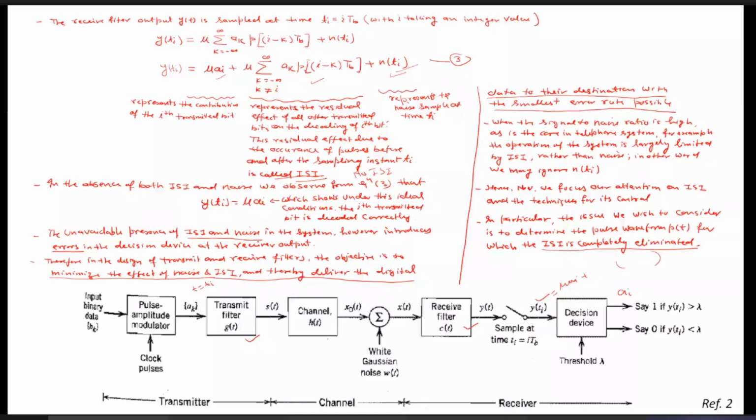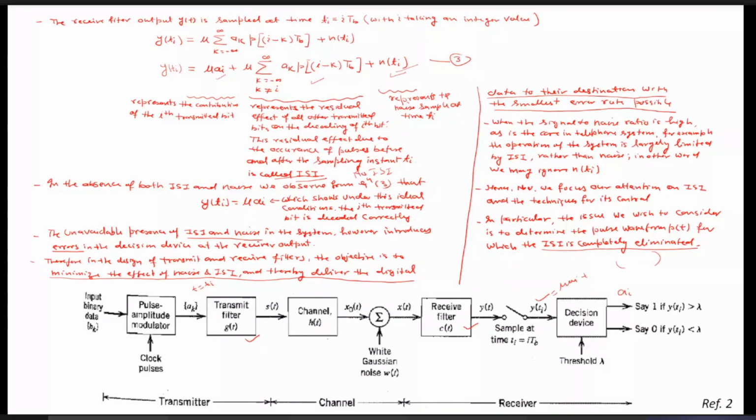Considering that situation, we can obtain the conditions, and if any channel which consists of impulse responses GT, HT, CT, because this PT is nothing but the convolution of GT, HT, and CT, satisfies the conditions we are going to derive, then ISI can be eliminated completely.